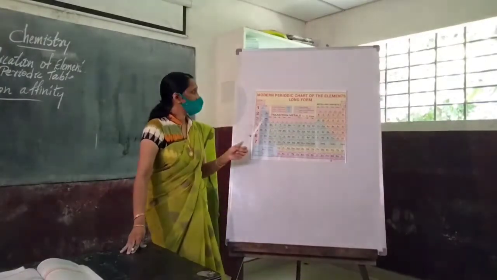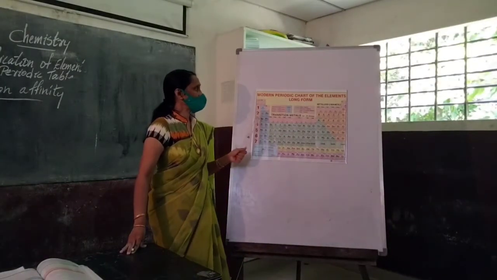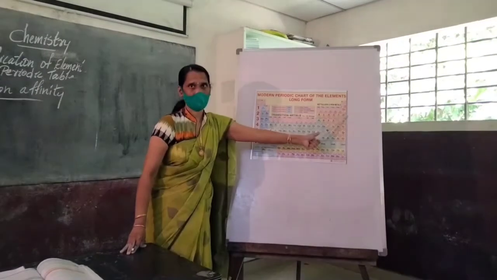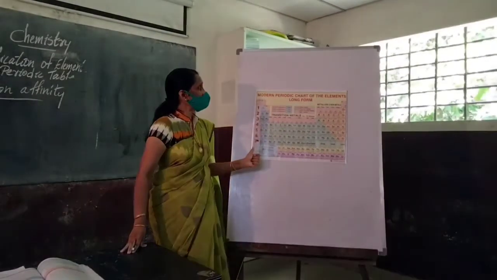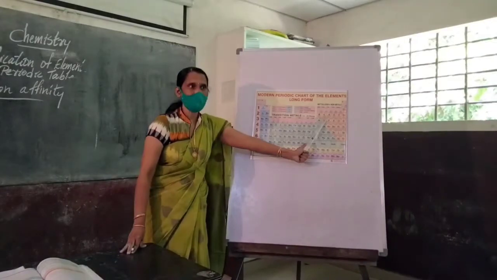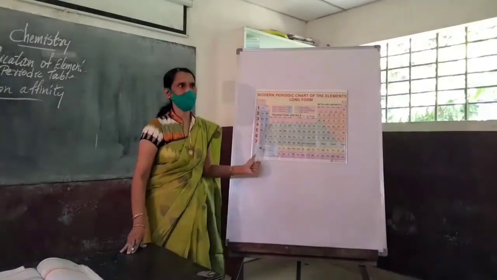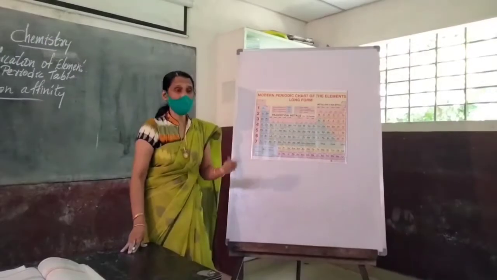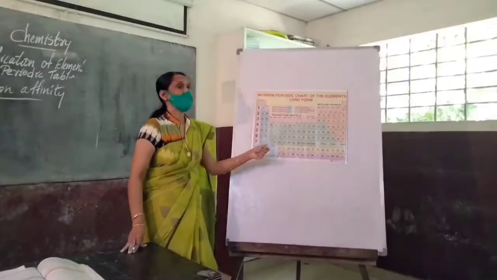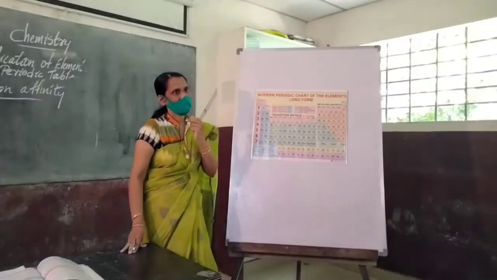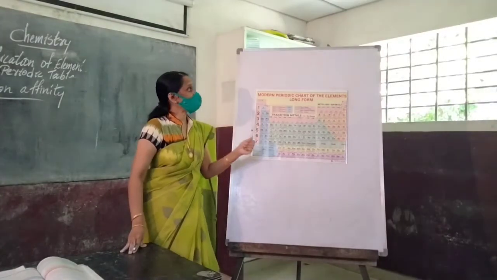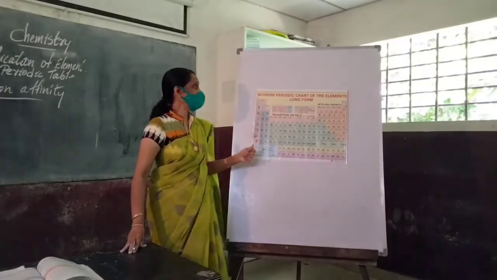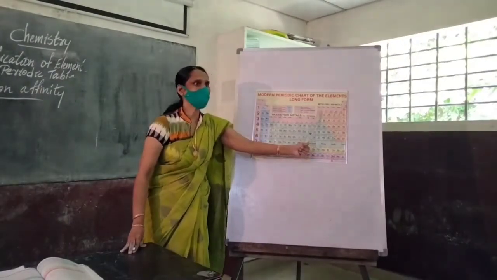Okay, my dear ones, you know that when going from left to right, what about its metallic nature? We already said it decreases. At the same time, what about its tendency for attracting the electron? It increases. Attracting the electron increases and giving out the electron decreases.